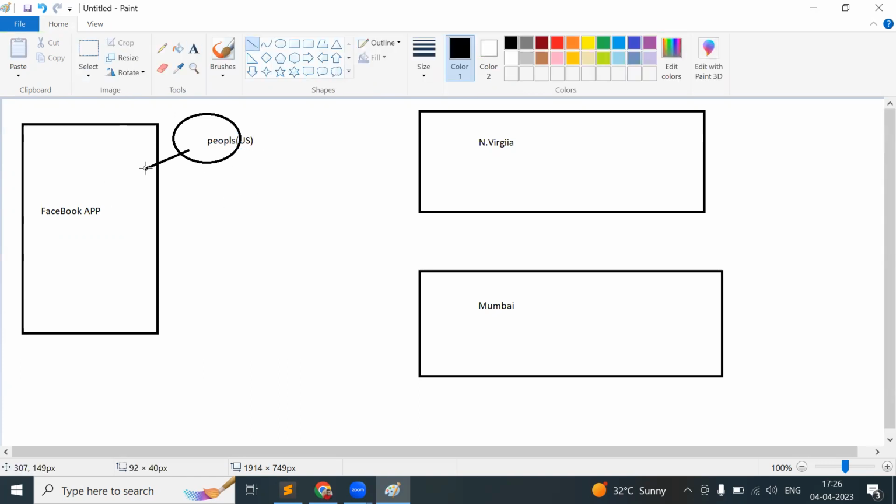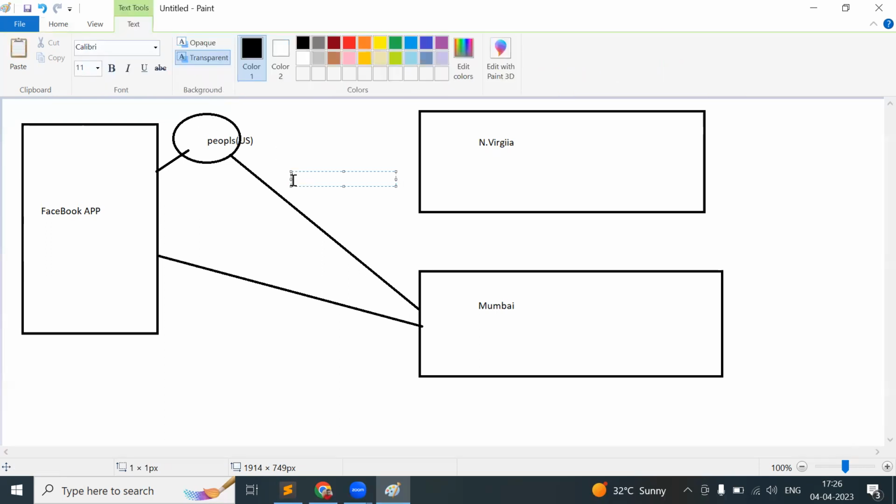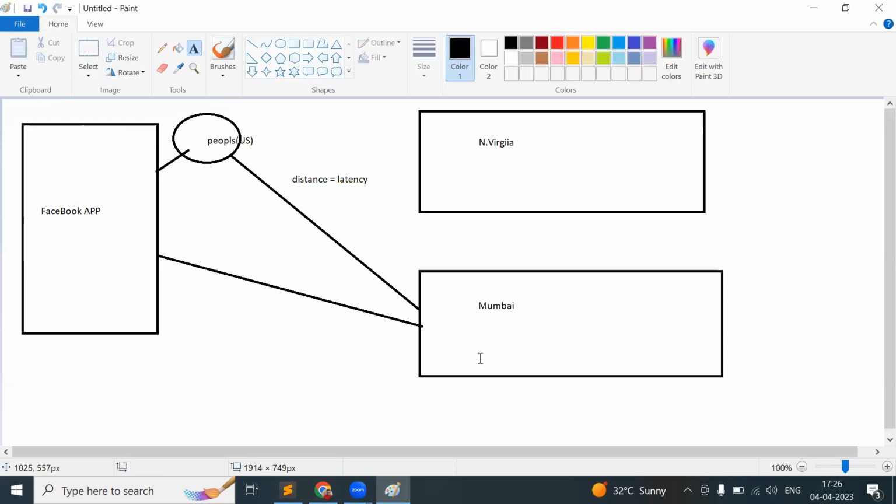So if I hosted this app in the Mumbai region or Mumbai data center, every time customers come in, they need to access the data from the Mumbai region, which is very far. The distance is very high. This distance is called latency. Here the latency is very high.